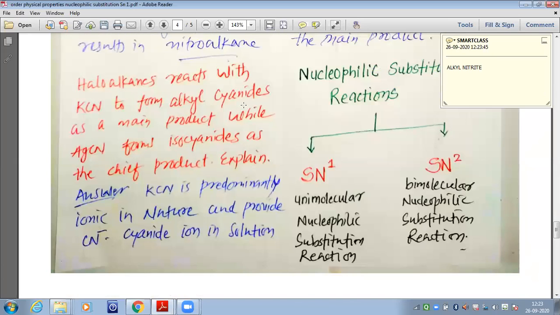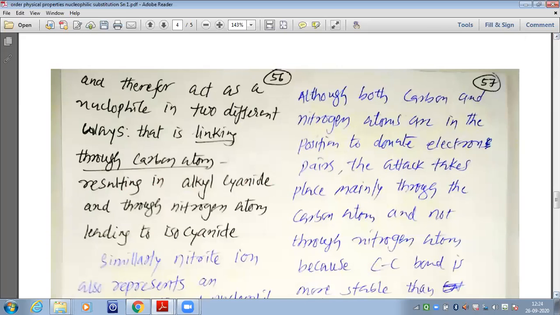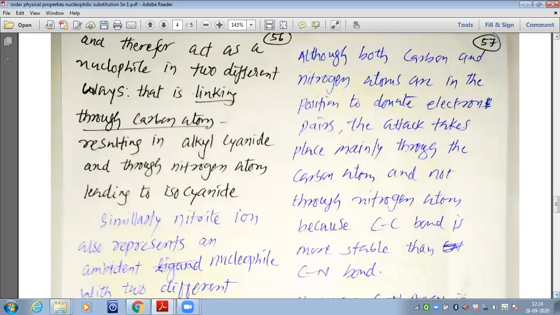Haloalkanes react with KCN to form, this is the question, my dear students, an in-text question: haloalkanes react with KCN to form alkyl cyanide as a main product, while AgCN forms isocyanide as a chief product. Explain. So let us understand the answer, my dear students. Answer: KCN is predominantly ionic in nature and provides CN minus cyanide ion in the solution. You know, KCN is an ionic compound. So in the aqueous medium or in the presence of a polar solvent, it produces K plus and CN minus. CN minus is a cyanide ion available in the solution.